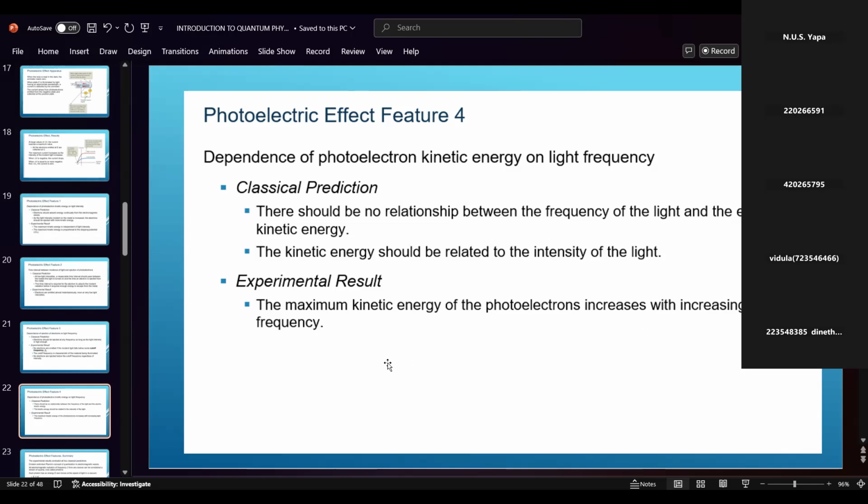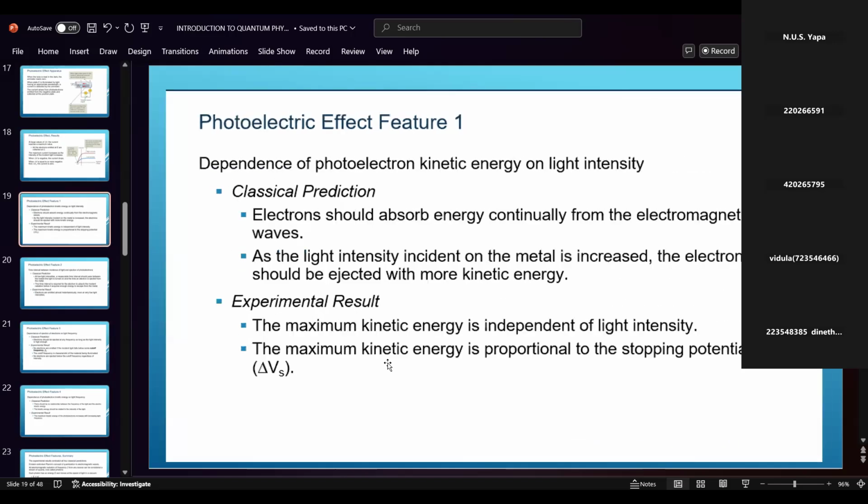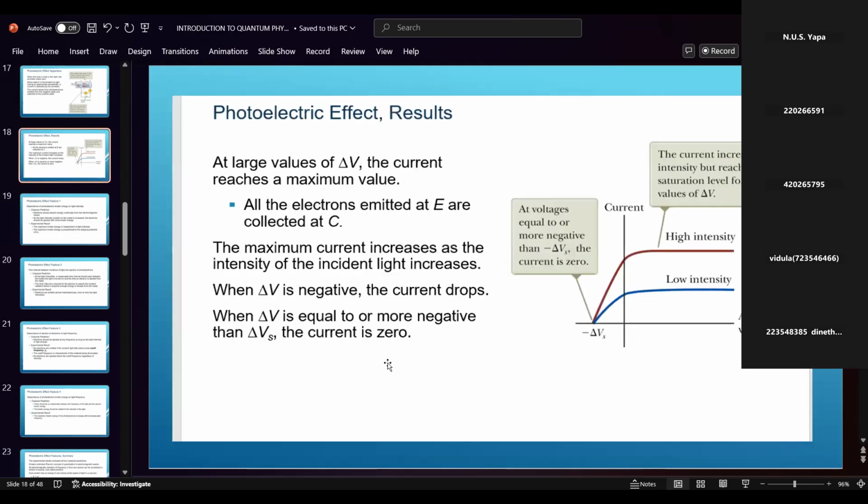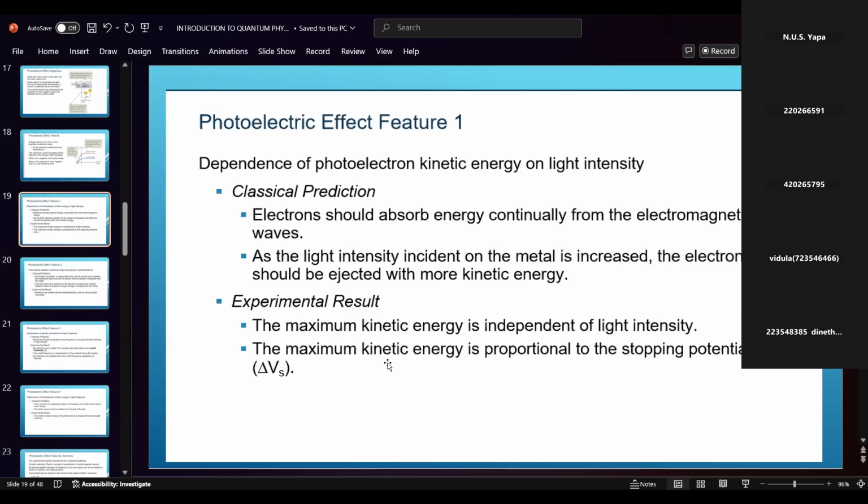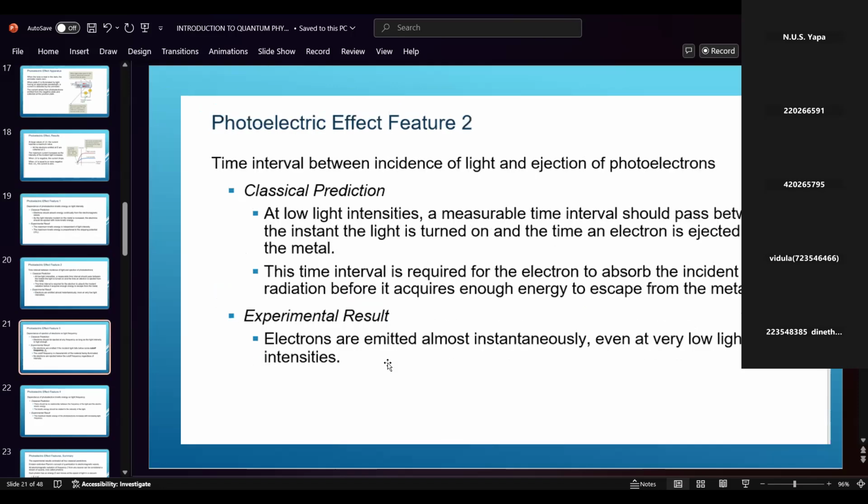I will give the summarized explanation later. You can understand the four features from your book. The explanations are there, but the summary you can see in the PowerPoint. The classical predictions are very different from the experimental results: if yes in classical, no in experimental; if no in classical, yes in experimental.